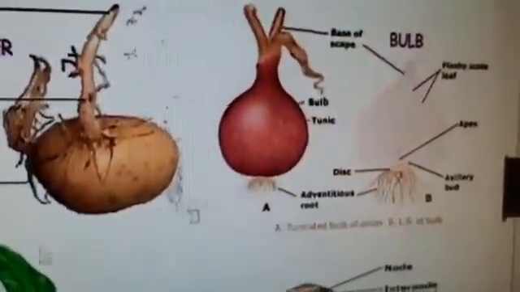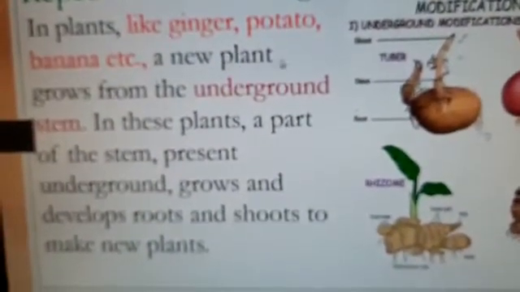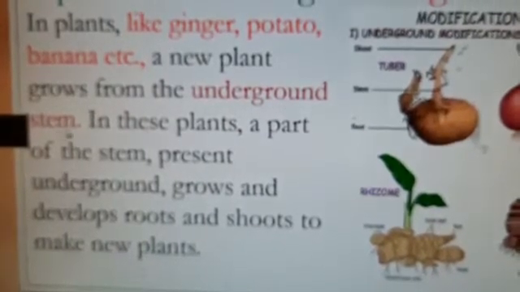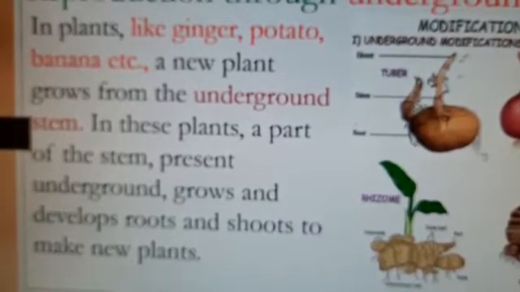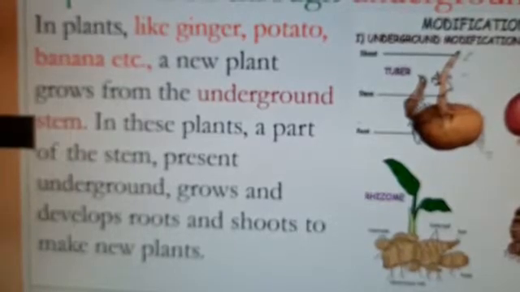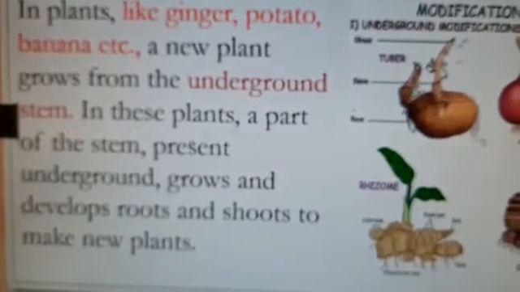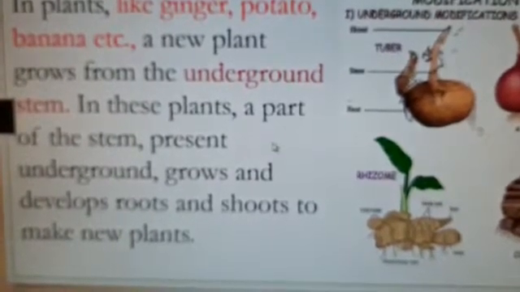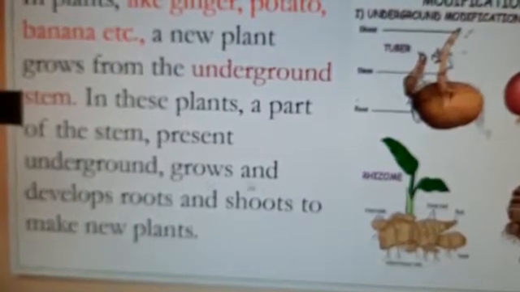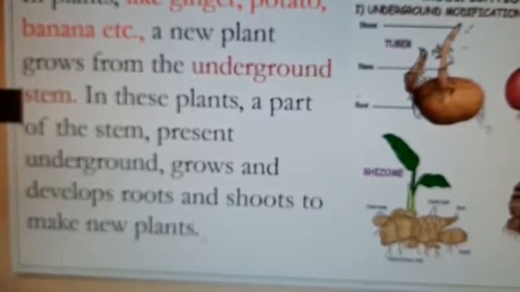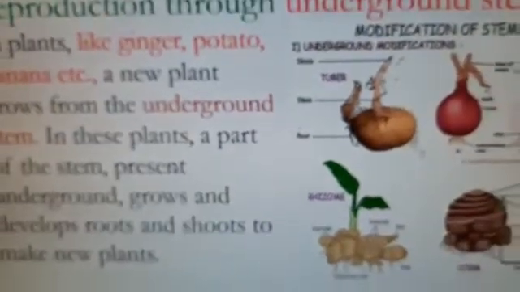Now in plants like ginger, potato, banana, etc., a new plant grows from the underground stem. Children, can you say examples of plants which reproduce through underground stem? It is very easy for you to say: ginger, potato, banana, onion, etc. In these plants, a part of the stem present underground, below the soil, grows and develops roots and shoots to make new plants. Is it clear, children? This is the first way of reproduction, through underground stem.